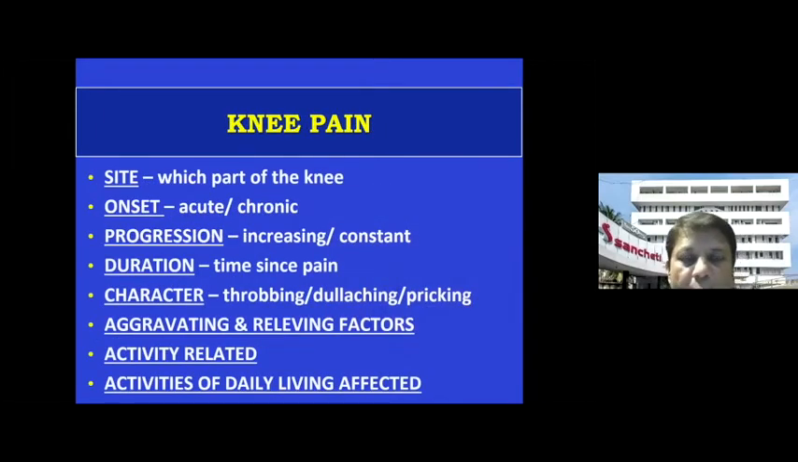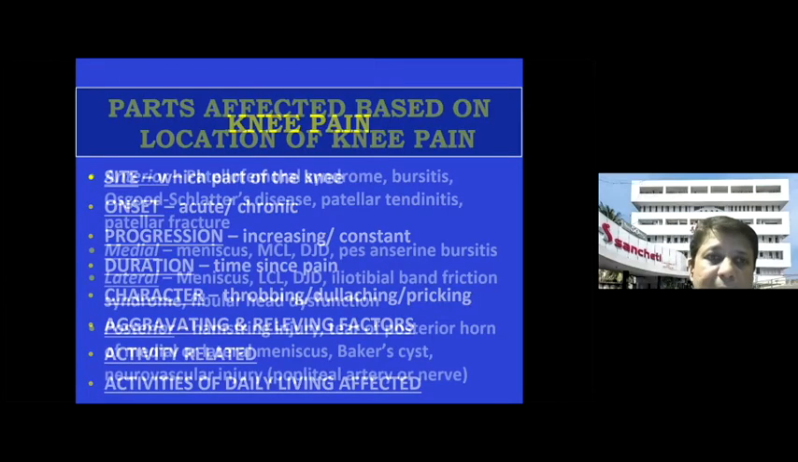As in any joint, may it be the hip joint or shoulder joint, you have to go through the onset, duration, the progress, and the character of pain. Is it a continuous pain? Is it only at rest? If it is an infection pain, it will be only at rest. If it is a mechanical pain, it will be only on movement. And what aggravates it, what relieves it, what are the activities related to increase in pain, and especially in degenerative conditions, we've got to understand what activities of daily living are affected.